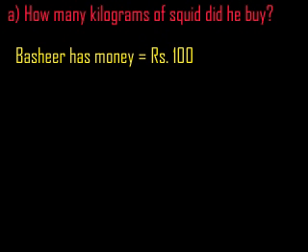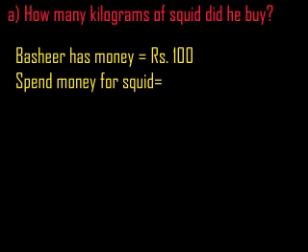Come to the answer. This problem has two questions. First, we will solve the first question here now. What is the first question? How many kg of squid did he buy? How many kilogram of squid fish he bought? That we have to find out. Okay. What is given? He has money, 100 rupees. He spent money for squid fish, 1/4 of the money. How much money does he have? 100 rupees. Of the 100 rupees he spent 1/4.